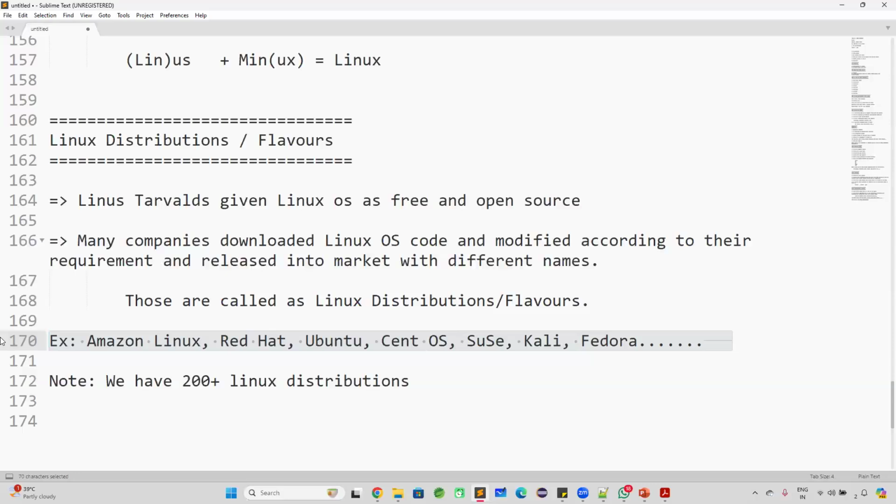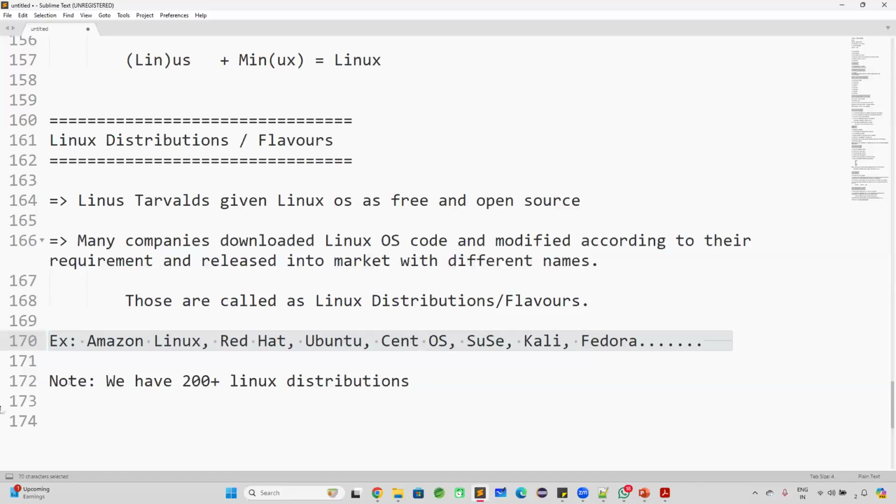But for Windows, distributions are not available because Windows is from the Microsoft company. In Windows, versions are available: Windows 7, Windows 10, Windows 11. New versions keep coming in the Windows operating system. But for Linux, distributions and flavors are available. What is the meaning of distribution? A company downloads the Linux source code, modifies it according to its requirements, and releases that operating system into the market with a different name. That is called a Linux distribution.